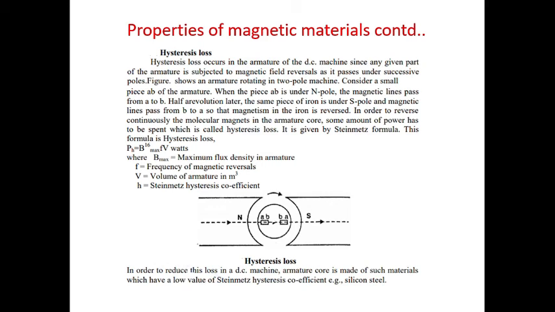It is given by the Steinmetz formula, that is, Steinmetz coefficient times Bmax raised to 1.6 F V watts. Bmax is the flux density, F is the frequency, V is the volume. In order to reduce it, we have to use silicon steel, which has a lower Steinmetz hysteresis coefficient.